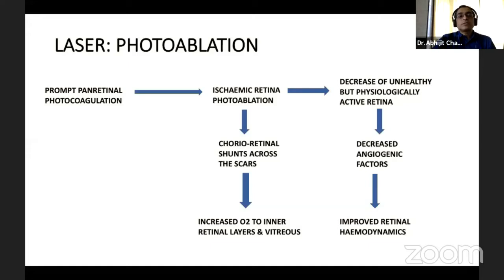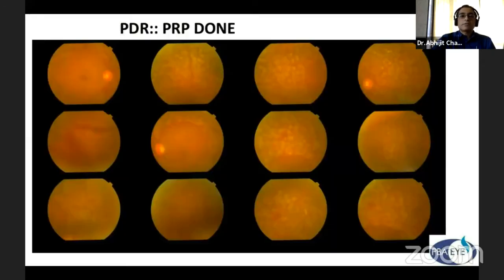Our laser photoablation act. Basically, prompt panretinal photoablation results in ischemic retina photoablation and decrease of unhealthy but physiologically active retina, which results in increased oxygen to inner retinal layers through chorioretinal shunts across the scars, and decreased angiogenic factors, improved retinal hemodynamics.